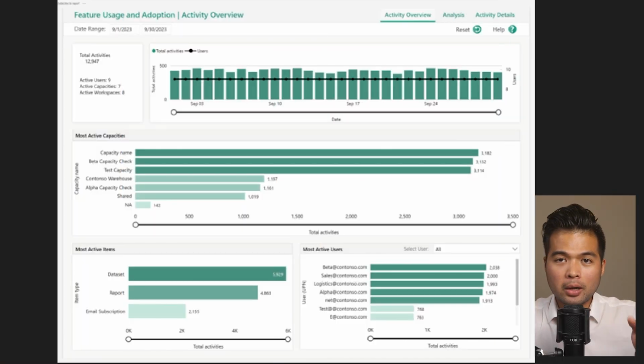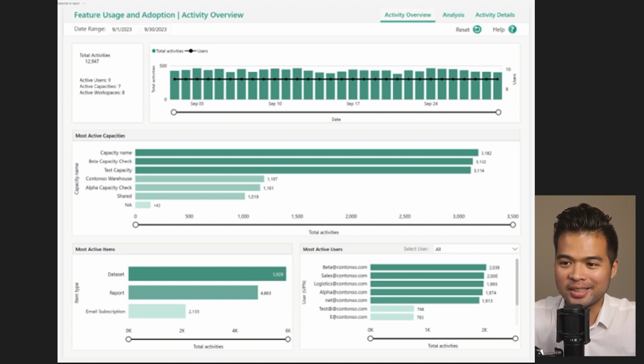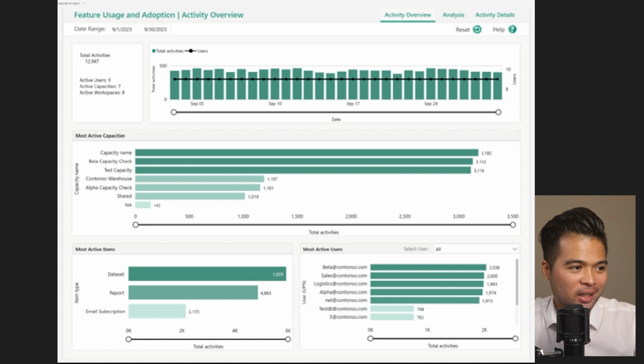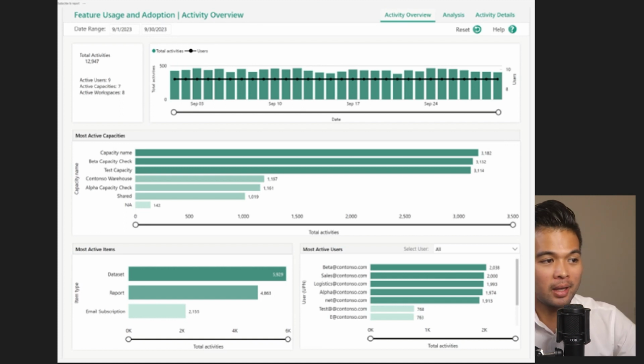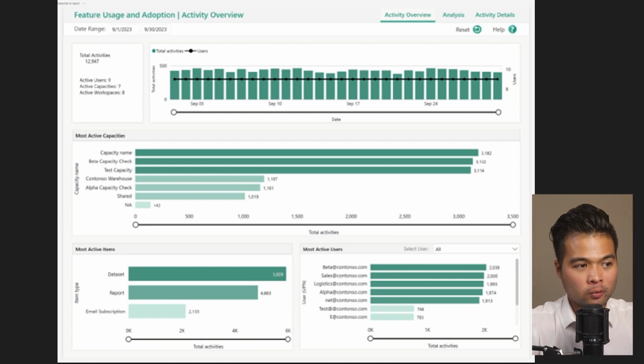So this is how the feature usage and adoption page would look if I had some data in it. Essentially, it's a Power BI report that has 3 pages. The overview gives you some useful headline information about your tenant, like how many workspaces you have, how many users you have, what the most active items are, and who the most active users are in your tenant.